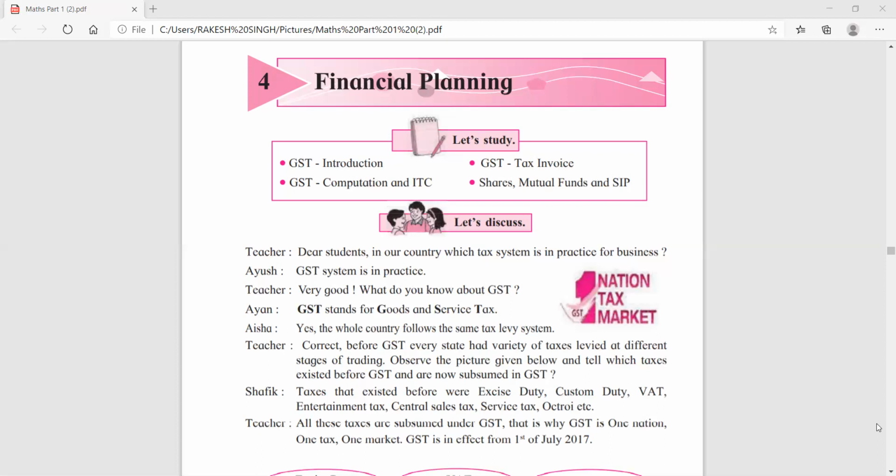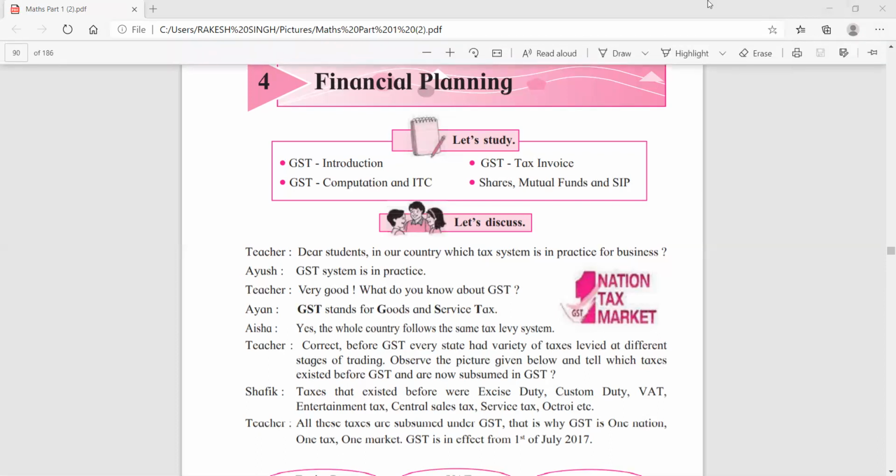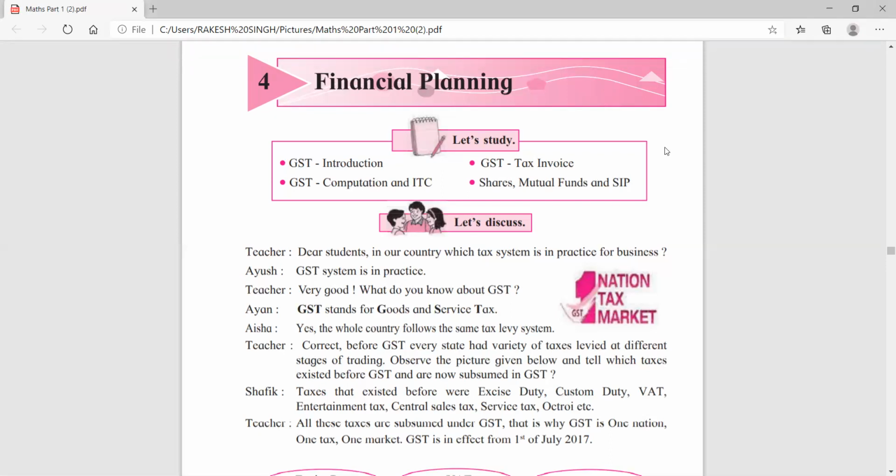Children, as you know that this year, because of corona, some portion from some chapters is deleted. Now from this chapter the major part is deleted. So before beginning this chapter, I will tell you what part of this chapter is deleted.